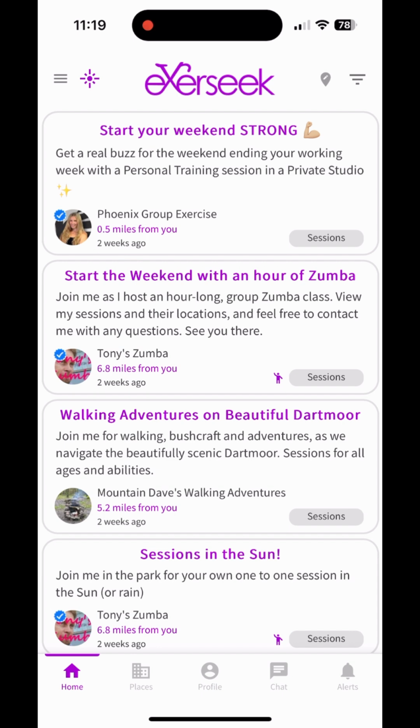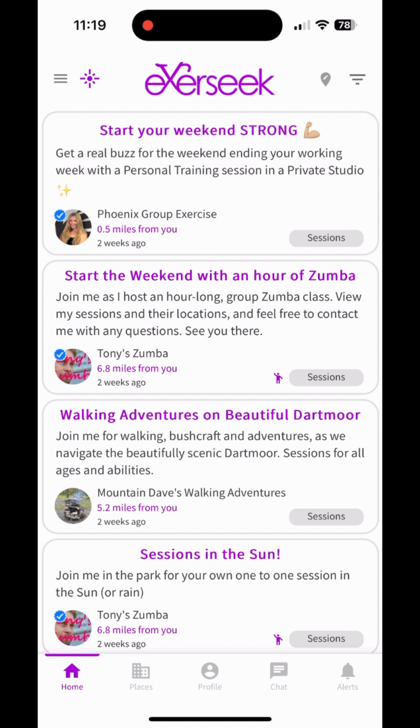Well, I've created exerseek for just that reason. Simply put, exerseek allows activity providers to list their session offerings in their area and enables users to book those sessions. Alternatively, if a business doesn't want to offer sessions or wants to keep session bookings exclusively on their own websites, then those businesses can be listed as a place.